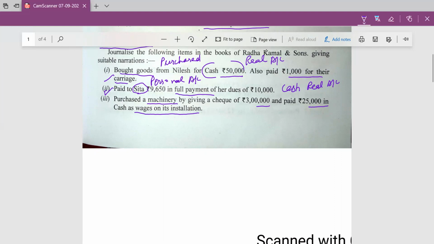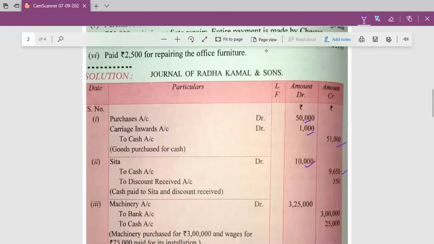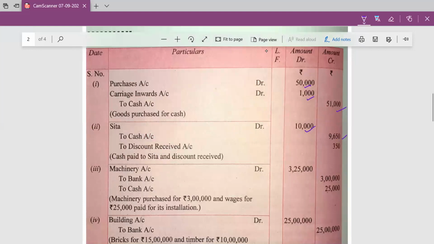Machinery account will be debited by rupees 3,25,000. Rule of real account will be applied here. Debit what comes in and credit what goes out. Machinery comes in the business, machinery will be debited by 3,25,000.